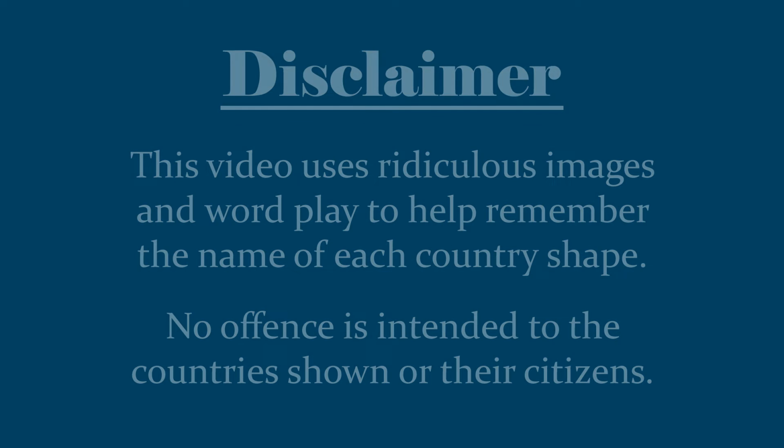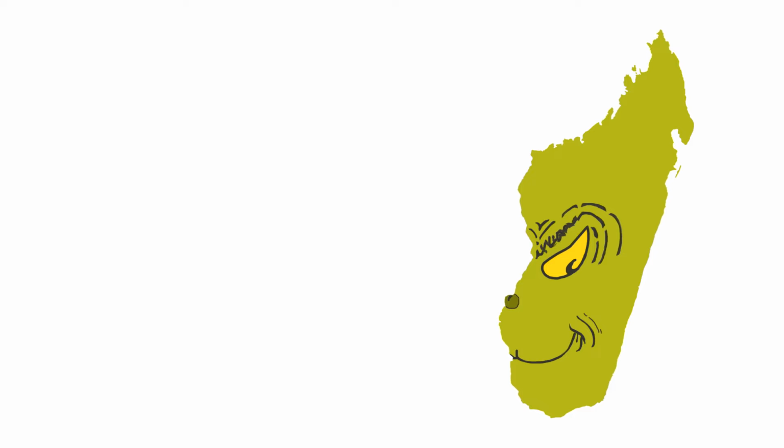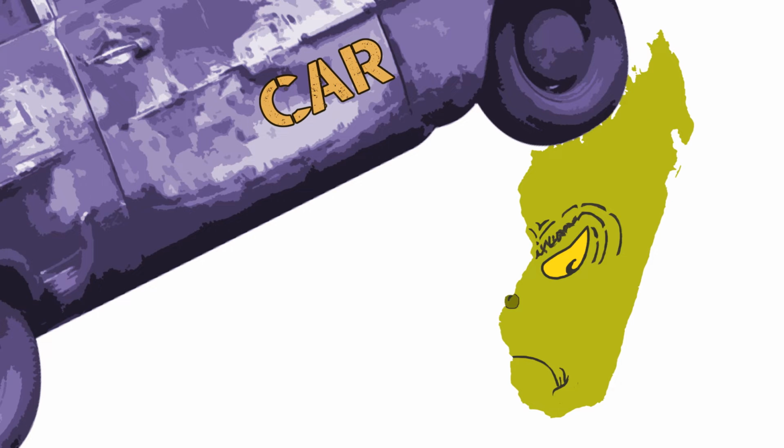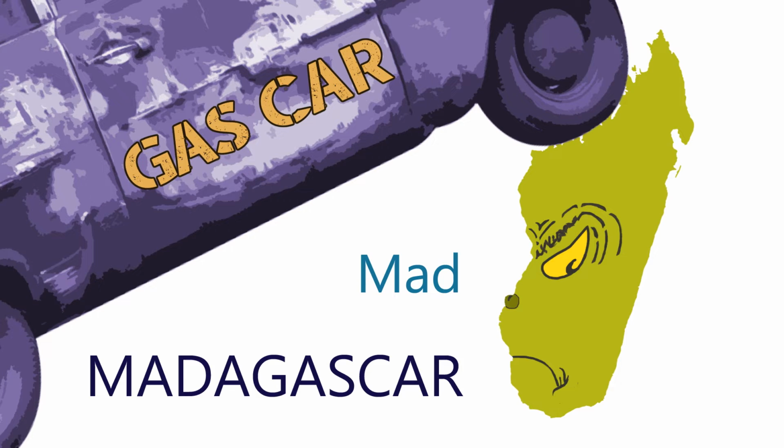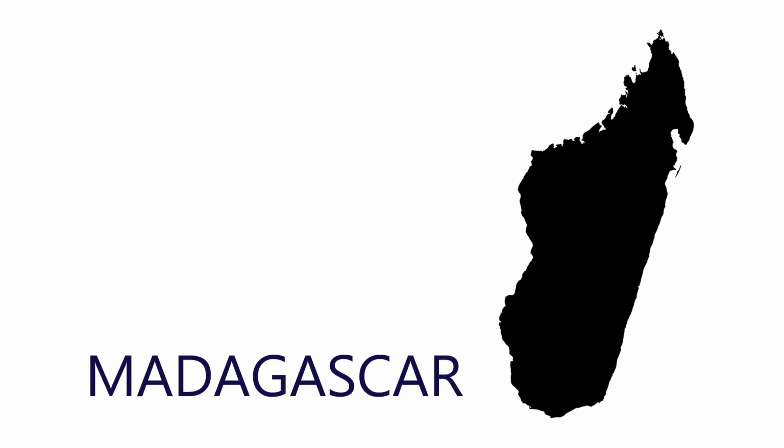Let's get started. This country reminds me very much of a certain character, namely the Grinch. You can even see his little nose sticking out. But look what's going on up there on his forehead. It looks like a car has run into him, which of course makes him mad. And what type of car is it? A gas car. And so that helps us remember Madagascar. So when we see the Grinch with the big round divot in his forehead, Madagascar.